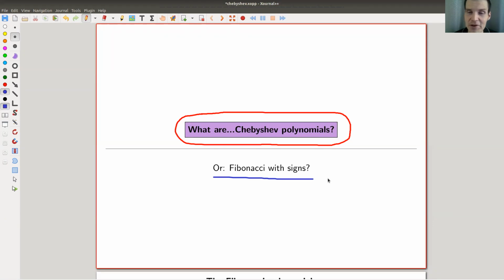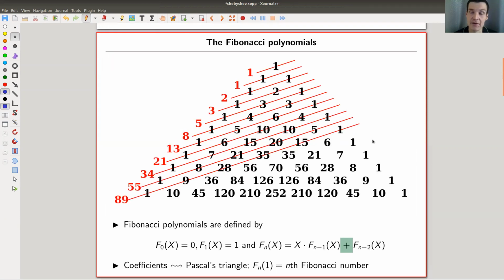Signs are extremely crucial, and in some sense, in the end, the signs make everything work, and the Chebyshev polynomials are, again in some sense, more important than the Fibonacci numbers, which is a really strong statement, right? Being more important than the Fibonacci numbers. But let's go on and start such that we are all on the same page. Let me recall the Fibonacci numbers for you. Of course, all of you have seen them, so they are here.